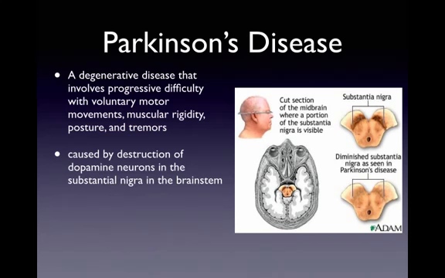Parkinson's is treated with drugs that are designed to increase the amount of dopamine in the brainstem. So L-Dopa, which is the precursor to dopamine, is given to increase the amount of dopamine that can be produced in the remaining neurons in the substantia nigra. And this usually works well at first, but eventually it loses its effectiveness over time. And it also has an unfortunate side effect.